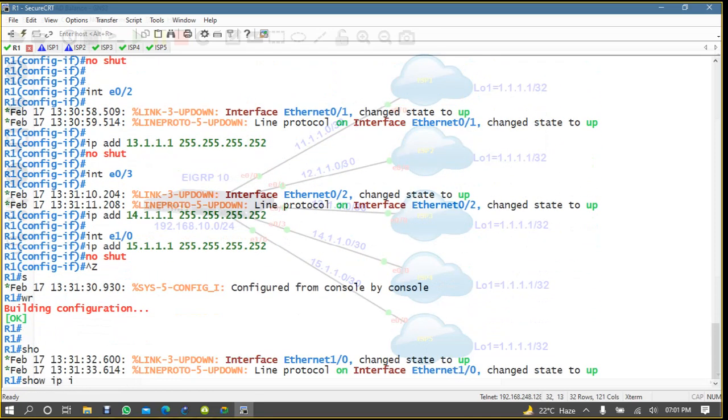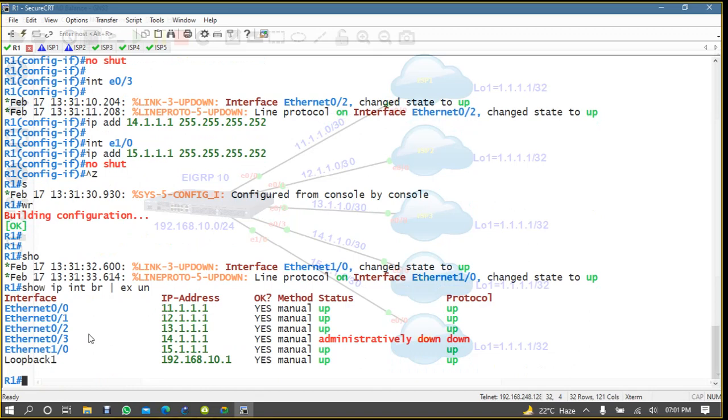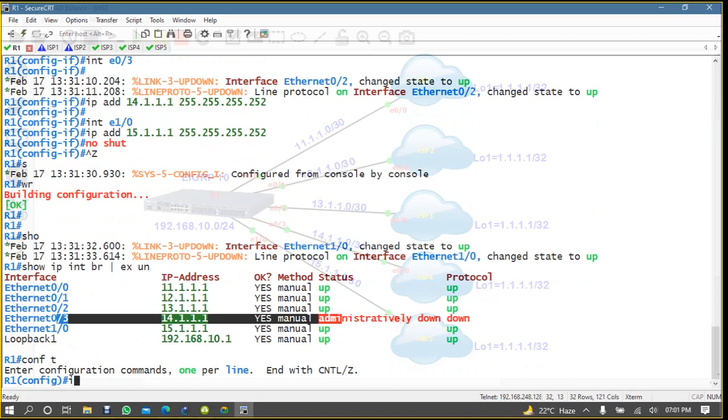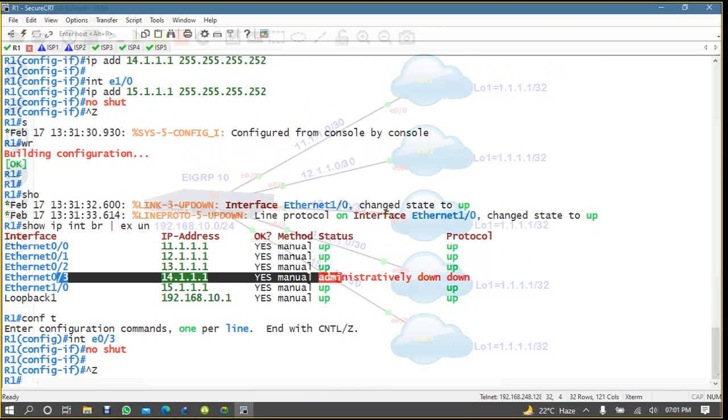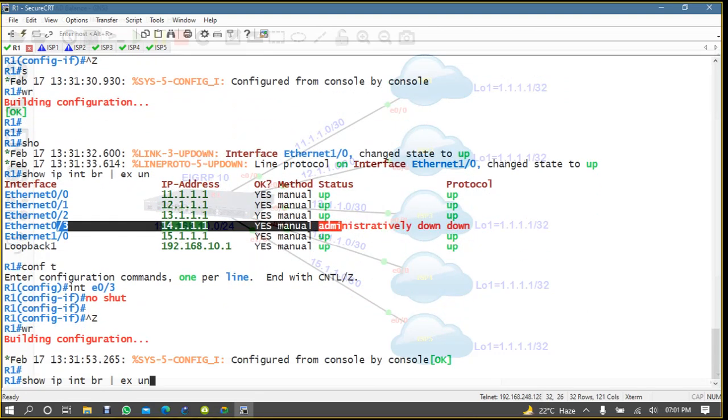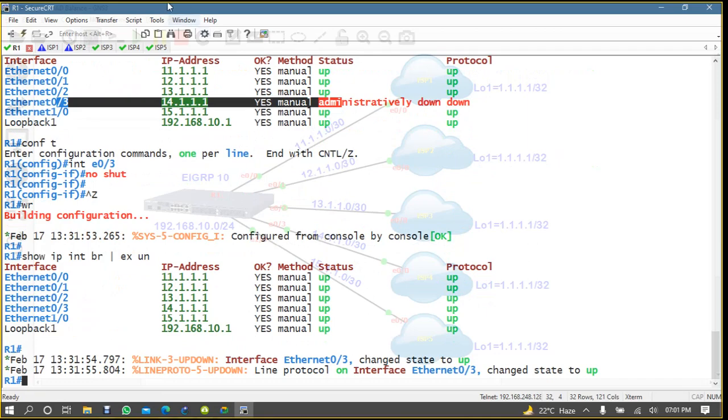So show IP interface brief, exclude unassigned. Yes, all the interfaces are up except E0/3. Okay, I forgot to enable it. So interface E0/3, no shut. Good. Now all is up.